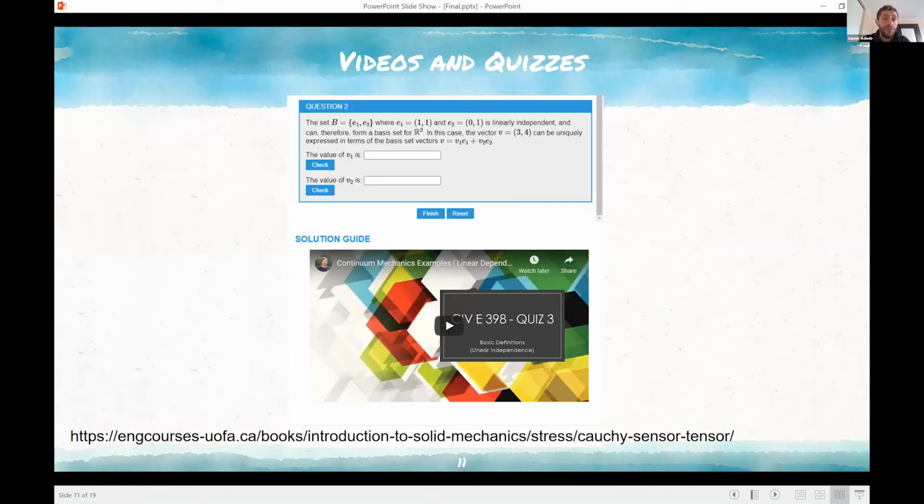There are also lots of quizzes. The student can input numbers and check, and the quiz, though it's not marked, will give them a value or a mark. With these quizzes, there's also a solution guide in video format that the student can watch if they're having trouble, to see how to attempt that particular quiz.